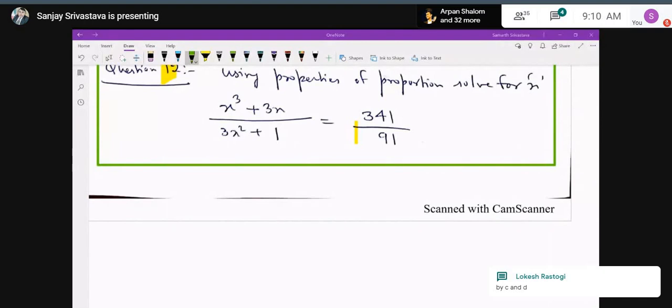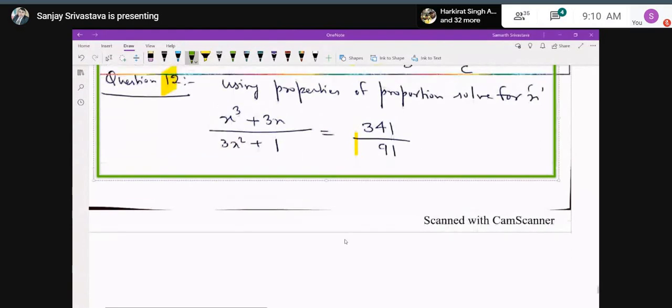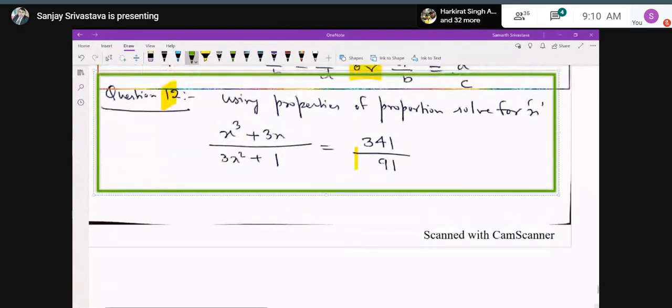Yes, boys. And what is coming in your mind? Lokesh. Yes, so we can use componendo. Acha, Badri Vishal, beta, you are using only componendo. Yes, sir. So, sir, all the lower terms will come on the upper side, and then we will make use of the componendo and dividendo, both, on both the sides.